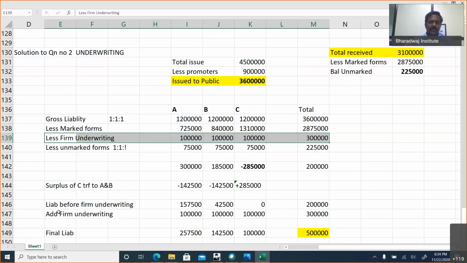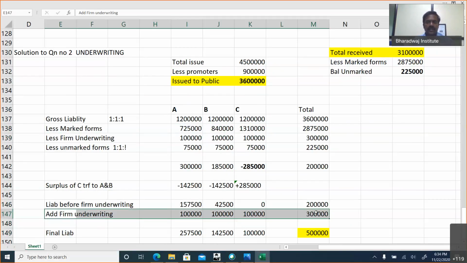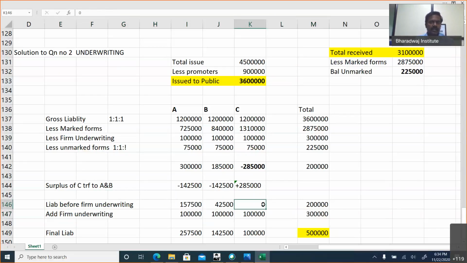Sir, why are you adding the firm underwriting at the end? To ensure that they are also liable for firm underwriting. Otherwise, without firm underwriting, C would have got nothing. Because of the firm underwriting, he is getting 1 lakh. B's general liability is 42,500 after adjusting the surplus. Then he is liable for firm shares of 1 lakh. C, an extra 1 lakh, like that.